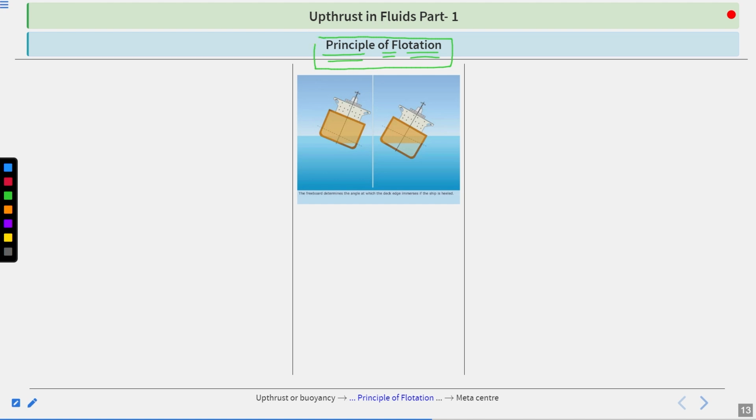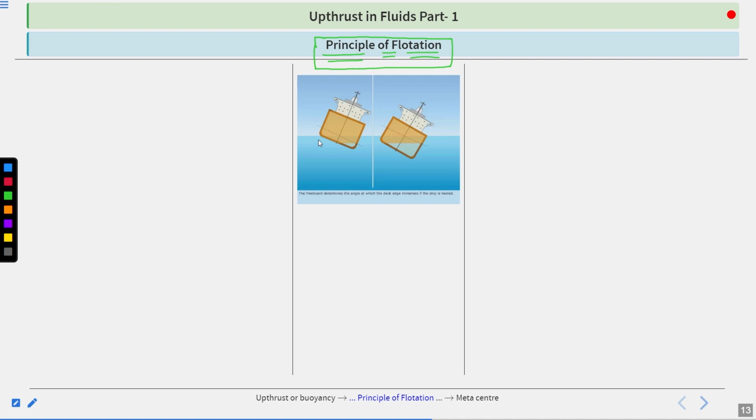This is what we are required to understand, the principle of flotation. Basically, you have seen many times that if you have two objects in your hand and you throw them in the water, one object will sink immediately, and one object will start floating on the water. It is always a sense of wonder for us to calculate why some objects float on the liquid or water, and why some objects sink in the water.